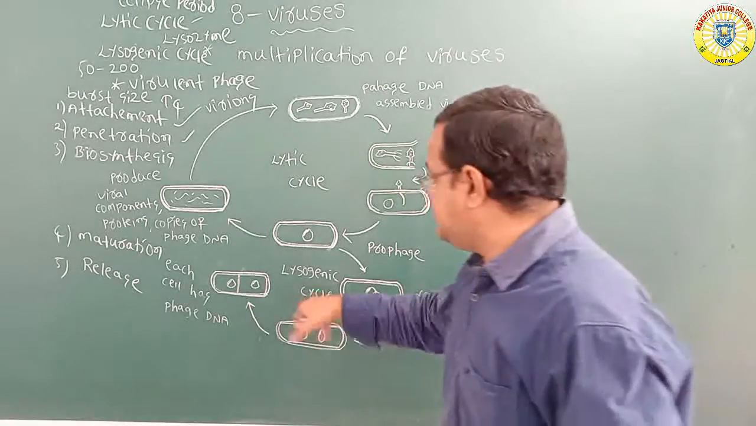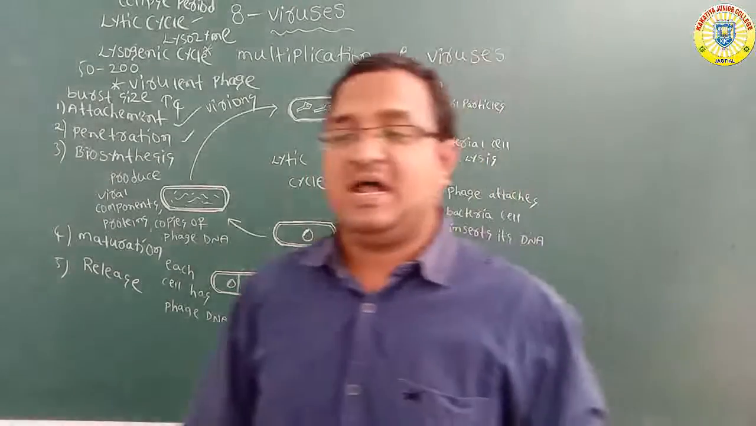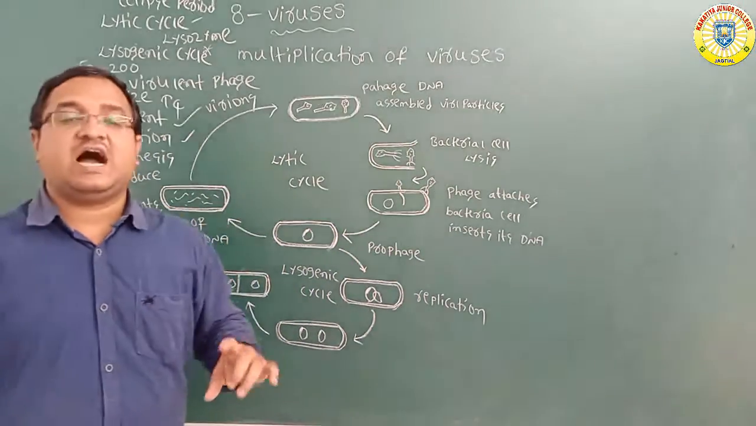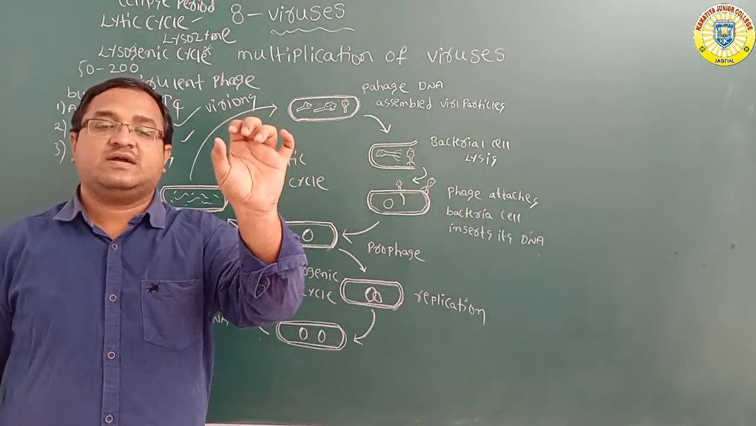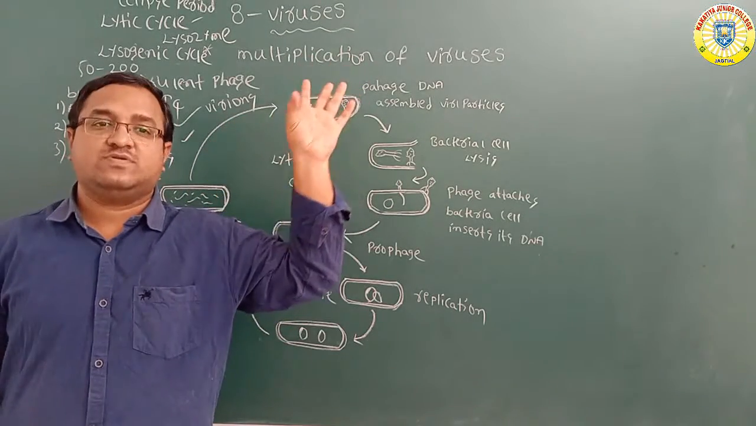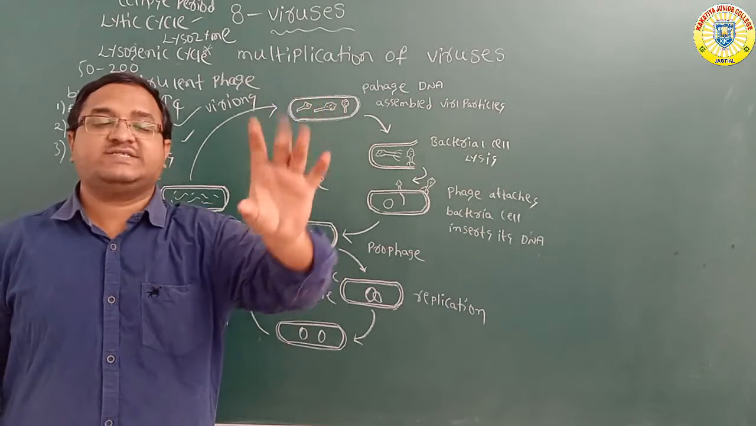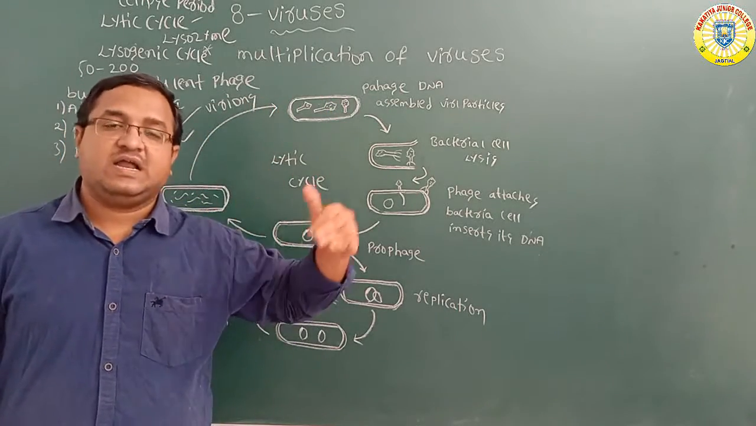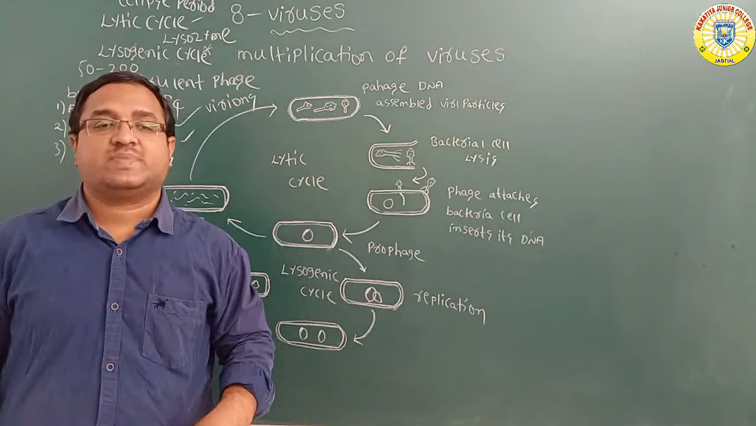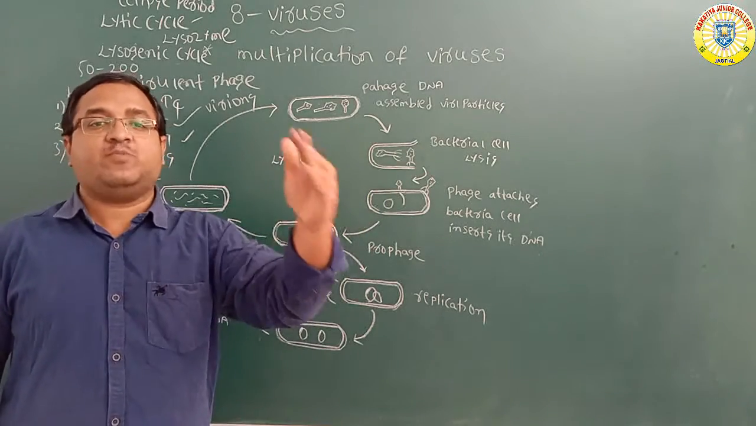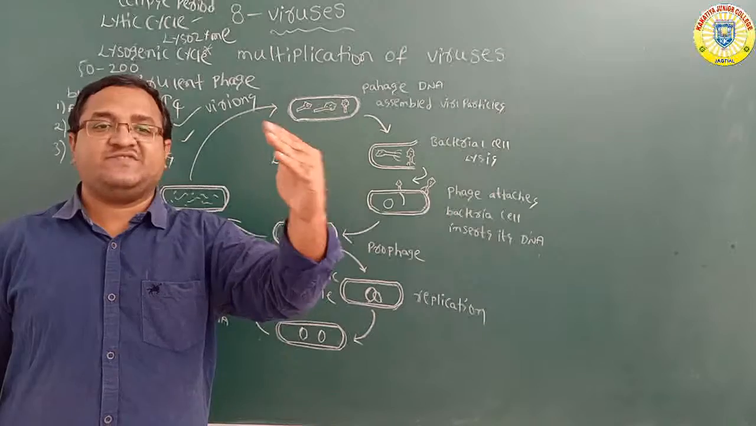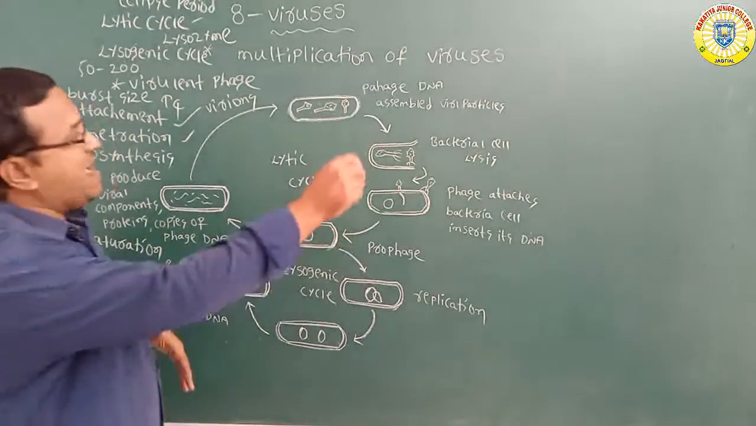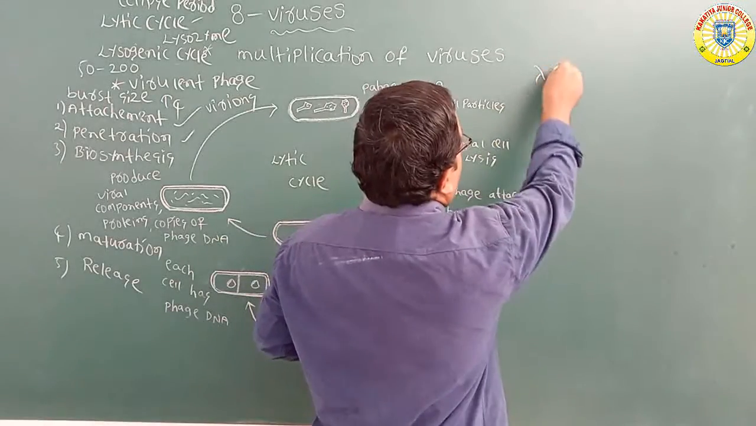Okay, now coming to the lysogenic cycle. What is the lysogenic cycle? In this lysogenic cycle, the host cell should be alive. The host cell does not die. So that is the lysogenic cycle. What is an example of a bacteriophage with a lytic and lysogenic cycle? Lambda phage, the lambda bacteriophage.